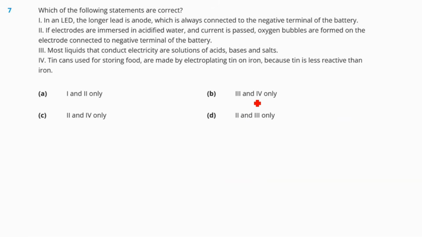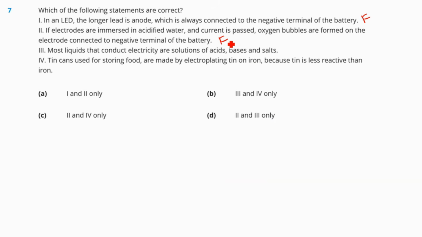So, anode is connected to the positive terminal of the battery. So, the first statement is false. The second statement: if electrodes are immersed in acidified water and the current is passed, oxygen bubbles are formed on the electrode connected to the negative terminal of the battery. So we know negative terminal is equal to cathode. That means hydrogen is released. So oxygen forms at the anode, that is the positive terminal. So thus this statement is also false.